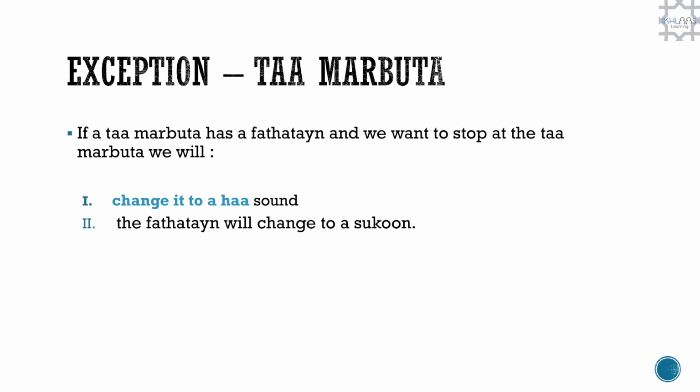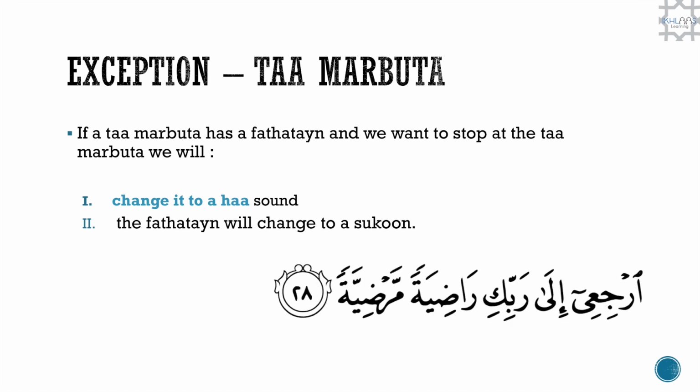Now there is an exception to this rule when the word has the ta marbuta at the end. So if a ta marbuta has a fatatayn and we want to stop at the ta marbuta, we will firstly change it to a ha sound, and secondly the fatatayn will change into a sukoon. So looking at the following example, we have irji'i ila rabbiki radiyatan mardiyatan.